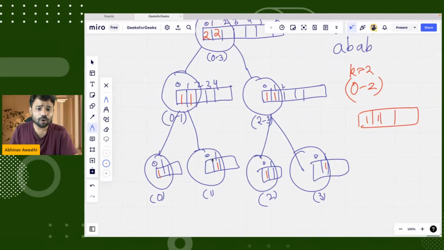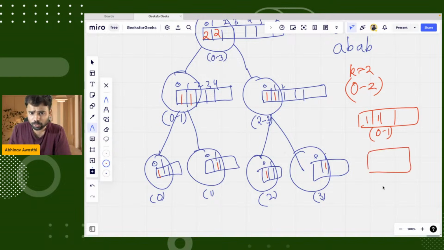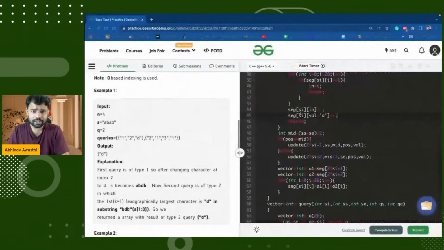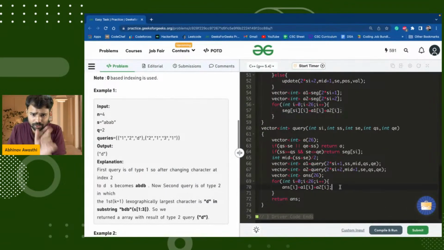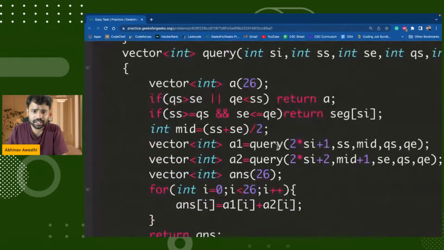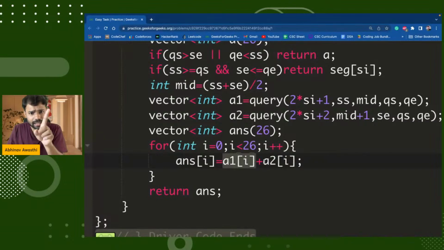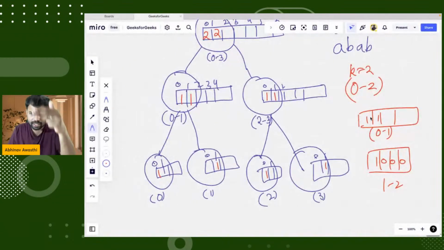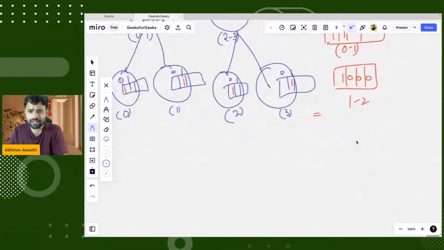And it will have vector from 1 to... So this is from 0 to 1 and 1 to 2, which is this. It will add both the vectors. You will see in the update query, they are adding both the values. They are adding the value of A1 and A2. So these two will be added, and finally the final vector will be like this.